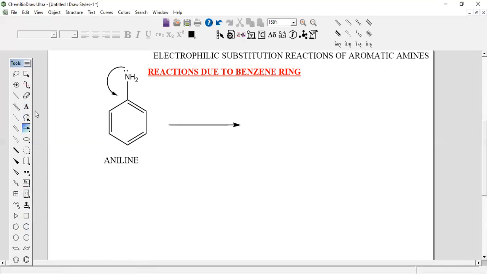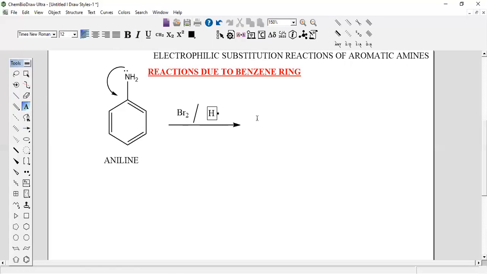That's why whenever we treat with bromine, that is bromine water. Bromine water is nothing but bromine dissolved in water.